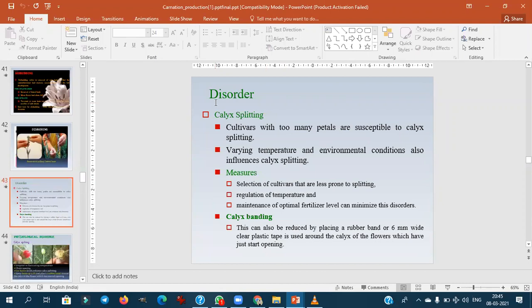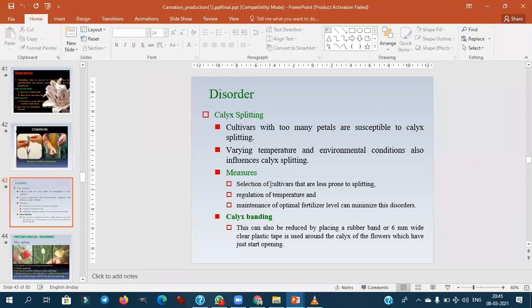Then with respect to the physiological disorder, calyx splitting is the major one. The cultivars with too many petals are susceptible to calyx splitting. The variation in the temperature and environmental condition also influences the calyx splitting. The genetic makeup is also a cause for the calyx splitting. These are the main reasons. This much you remember.